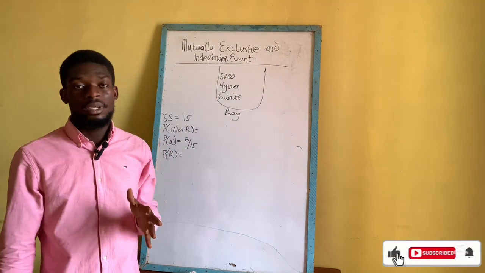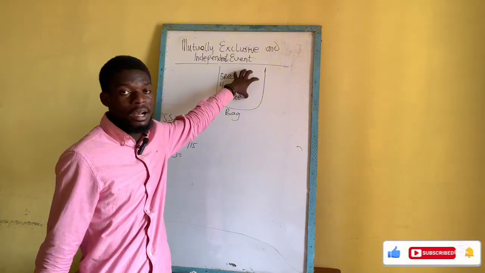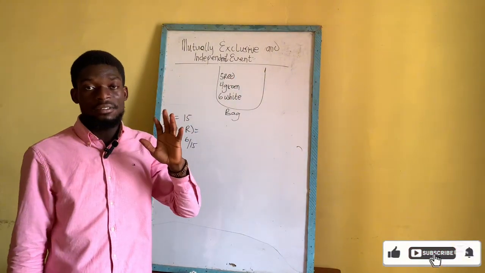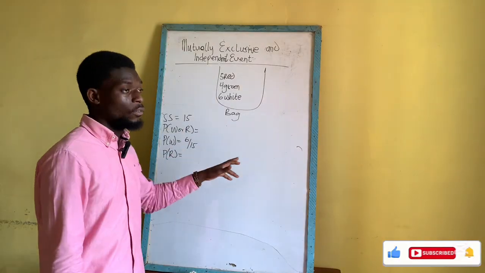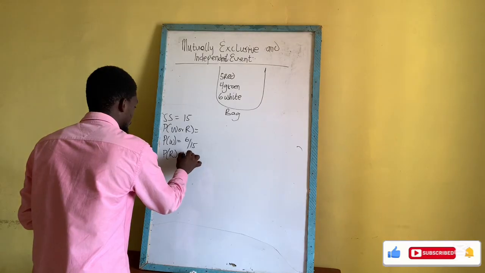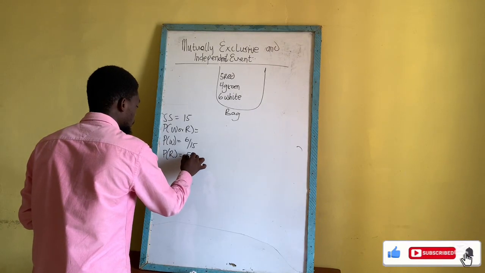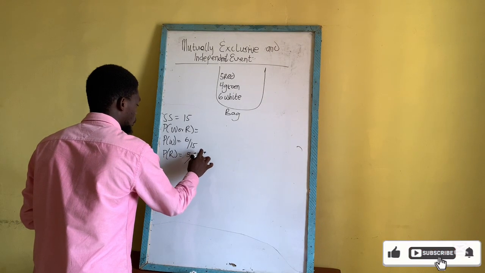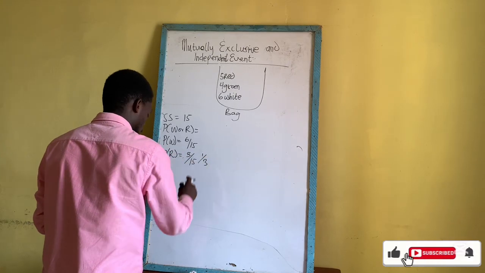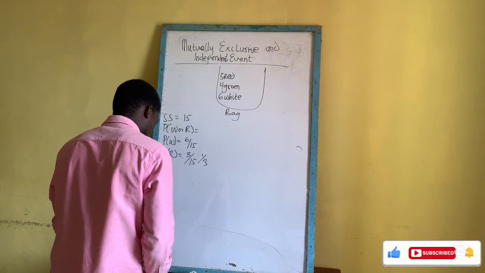The probability of picking a red ball is the number of favorable outcomes, the 5 red balls, out of the total number of balls, which is 15. So we get 5 out of 15, which is equal to 1 out of 3.